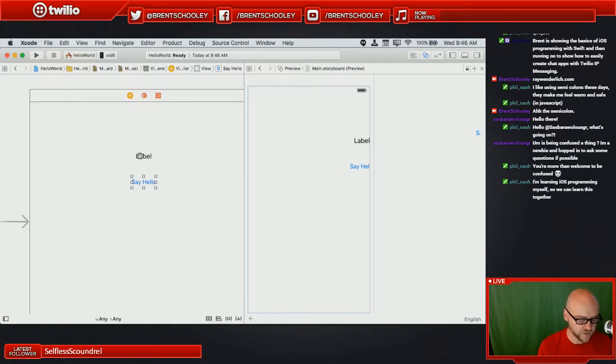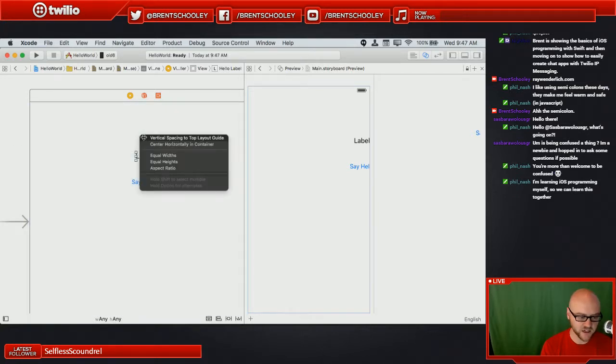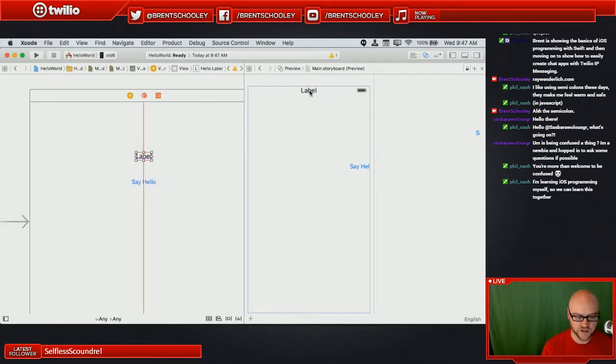So what I can do is very similar to what I did before when I created that connection to code. I can actually do that control drag within the window. And depending on where I drop this, I'm going to get different options. If I drag over this way, notice I get this option, center vertically in container. That's not quite what I want. But if I drag this way, it's going to say center horizontally in the container. If I do that, it's going to fix the label in the preview.